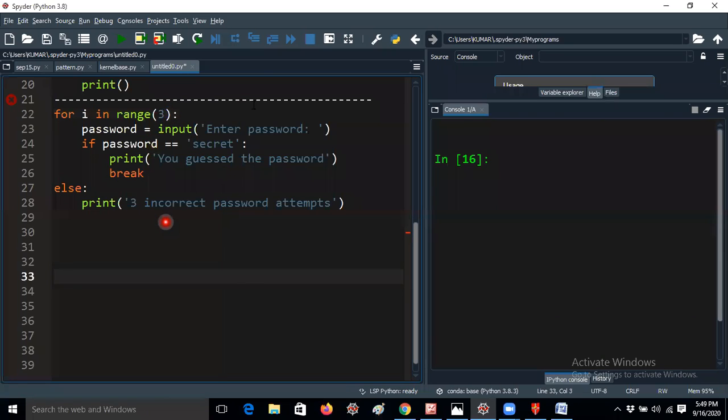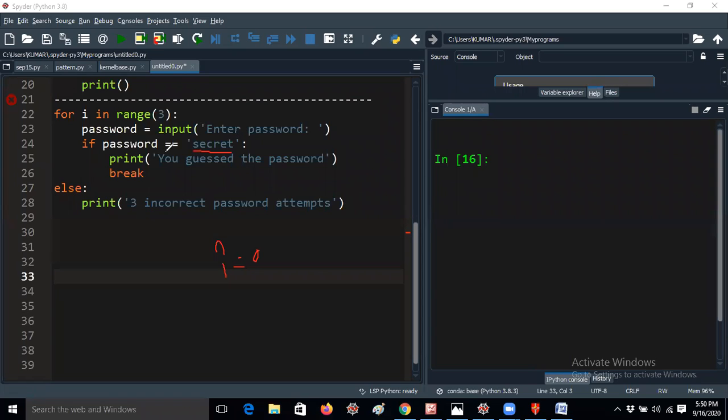Now let me write it. The first will be i equal to 0. Password equal to input('Enter password'). You have to read the password you are entering. Just for understanding purposes I'm telling you here, actually we need a database to store our passwords, and we have to retrieve that particular password from there. But as there is no database here, let me write it here: my password is 'secret'. So my password itself is the word secret.